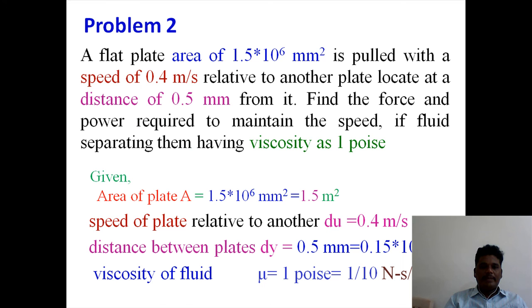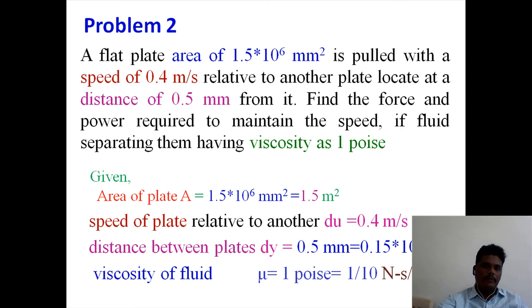Next, problem 2. A flat plate of the given area is pulled at a speed of 0.4 meter per second relative to another plate located at a distance of 0.5 mm from it. Find the force and power required to maintain the speed, the fluid separating them having viscosity of 1 poise. Here area of the plate A is 1.5 meter square, converting the given area into meter square.